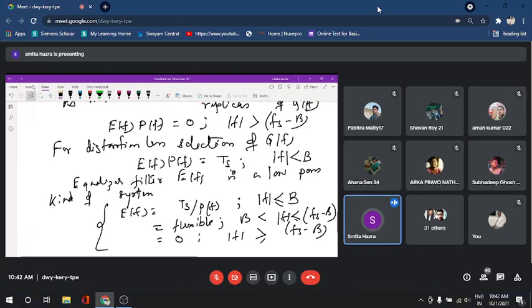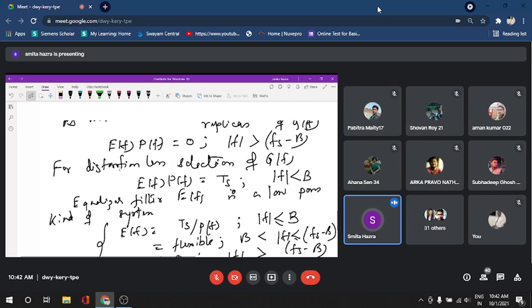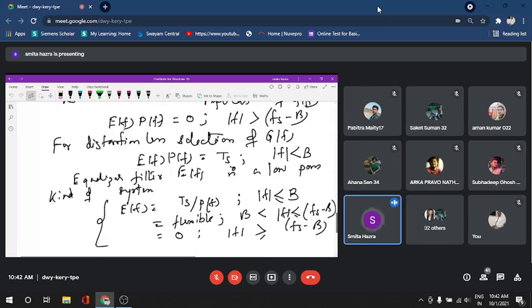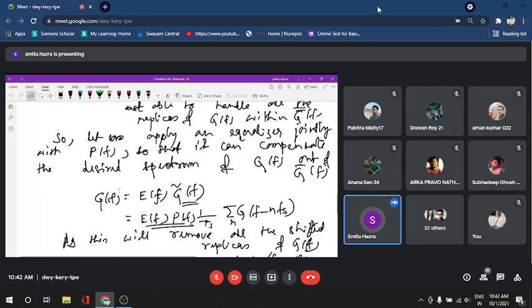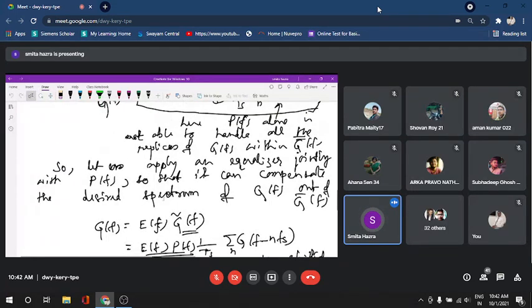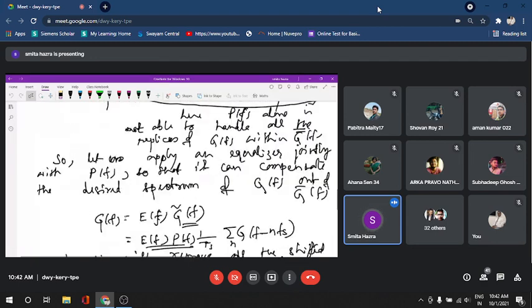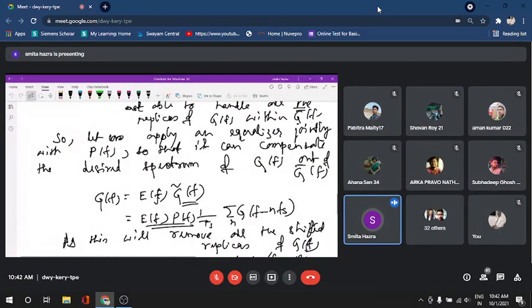Our requirement is we have to design a properly designed pulse where the frequency domain transfer function of the pulse is written by PF. And from these expressions, it is very clear that only the application of PF is not able to handle all the shifted replicas. So we are applying another filtering function, which is termed as an equalizer filter.